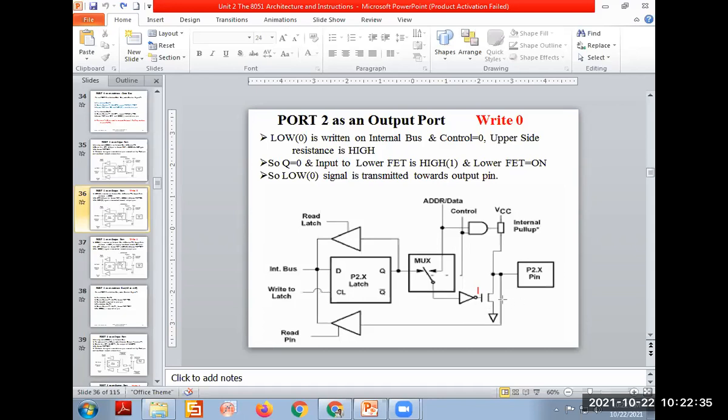This high means what? The output of the inverter will be high, which makes the FET on, so that port 2 is connected to the ground. Port 2 connected to ground means the signal available on it will be 0.